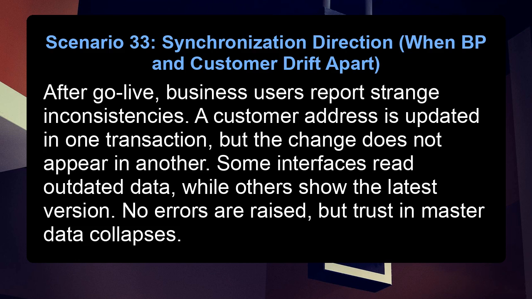Scenario 33, synchronization direction. When BP and customer drift apart. After go-live, business users report strange inconsistencies. A customer address is updated in one transaction, but the change does not appear in another. Some interfaces read outdated data, while others show the latest version. No errors are raised, but trust in master data collapses.